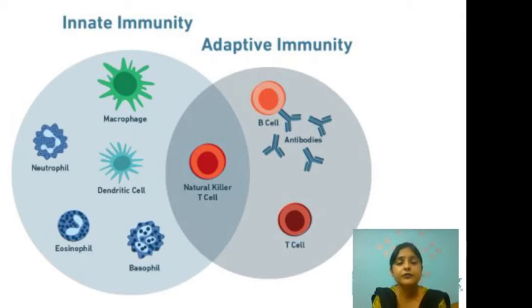That means, for example, when a foreign molecule has entered our body, the innate immunity components will be the first ones to provide a defense against it. They will strive to protect us from it, but it does not generate any memory. That means the second time that foreign organism enters our body, the innate immunity has to start functioning again.